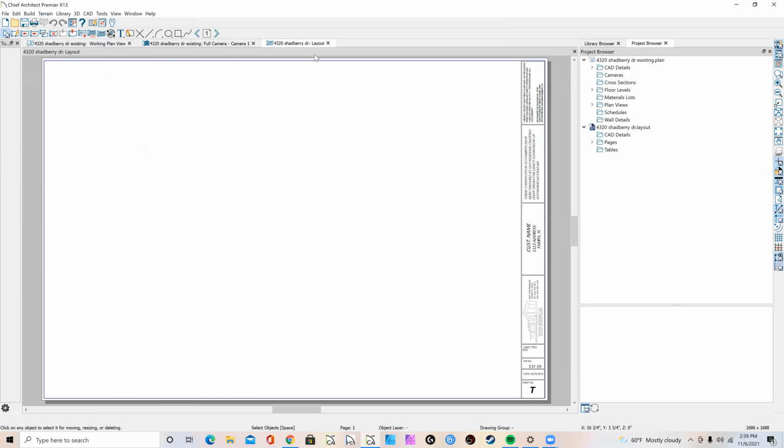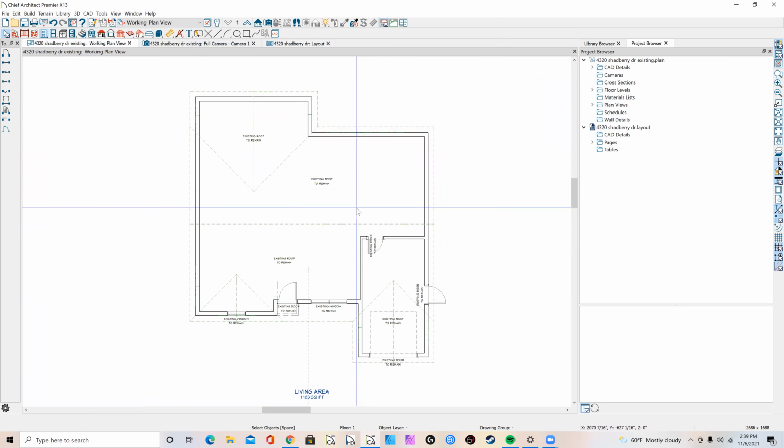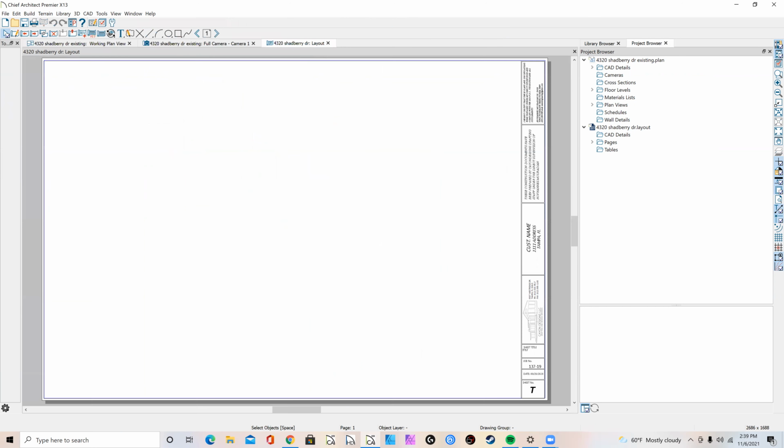Now these are linked. Once I import this, it'll be linked. Now in my layout page, I'm on the title page. I want to be on my A1 demolition plan page.